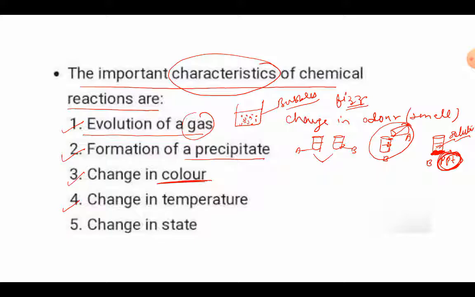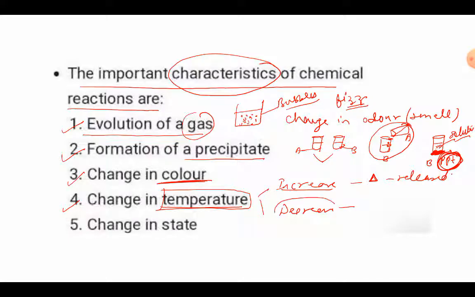Then there can be another characteristic, that is change in temperature. Now temperature change is of two types: either the temperature will increase, or the temperature will decrease, right? If the temperature increases, it means heat, which is denoted by the symbol triangle also, is released in that reaction.